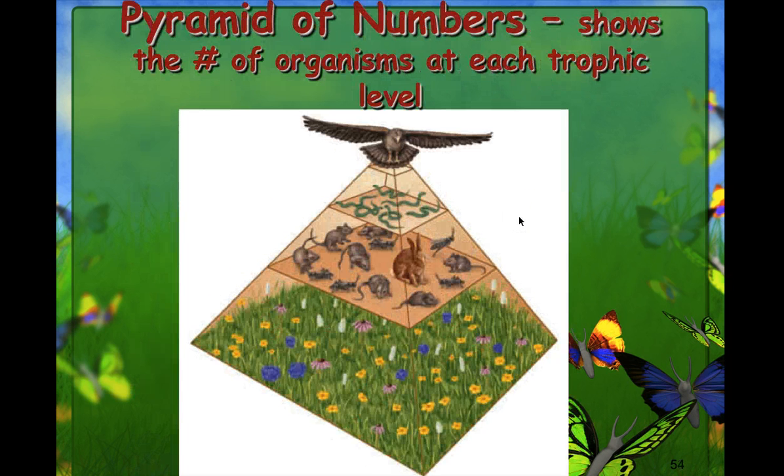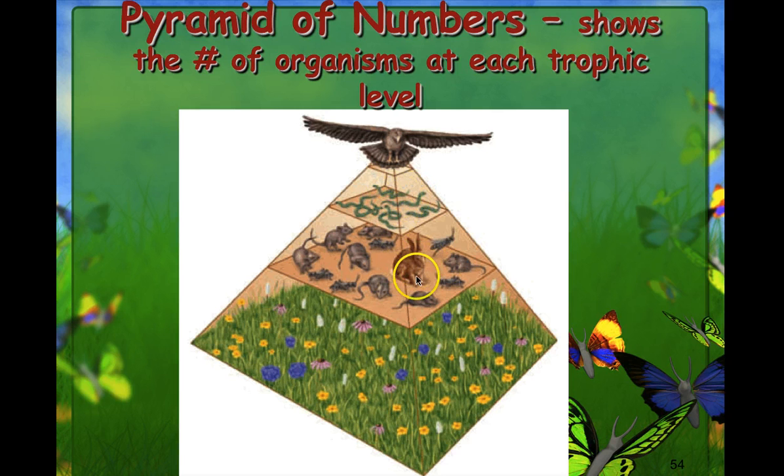And then we have a pyramid of numbers, which shows the number of organisms at each trophic level. So here's our producers again at the bottom trophic level. We have to have a large number of organisms here to sustain our primary consumers at this trophic level. And then our organisms generally get bigger, which means they need to eat more. Here we move up to the third trophic level. They look small in the picture, but snakes are obviously much larger than our rabbits, mice, and grasshoppers. So as the organism gets bigger, it needs more food.